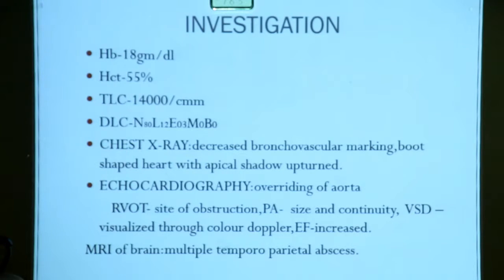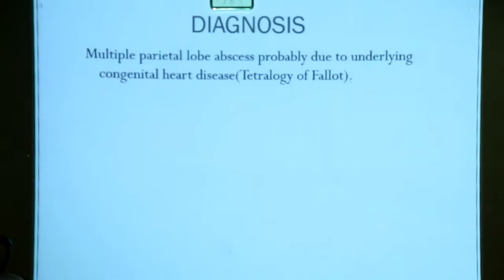Echocardiography found overriding of the aorta, obstruction of the right ventricular outflow tract, and the size and continuity of the pulmonary artery. There is echo with color Doppler. We found the VSD and its flow, the ejection fraction, and next the MRI of the brain. It shows multiple temporoparietal abscesses, probably due to congenital heart disease, tetralogy of Fallot.